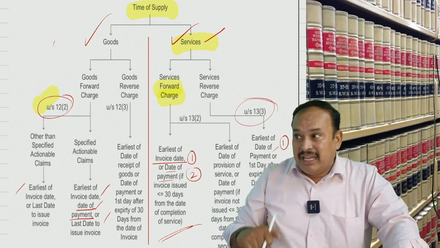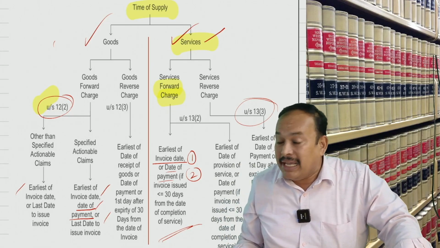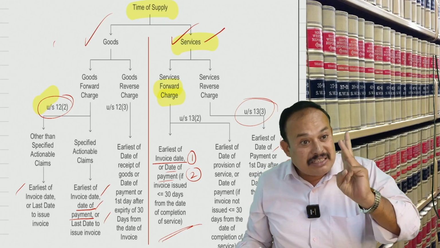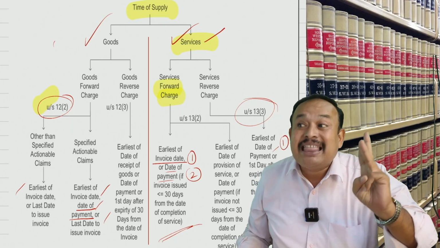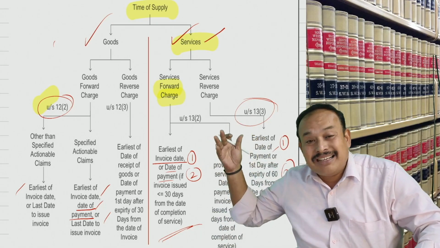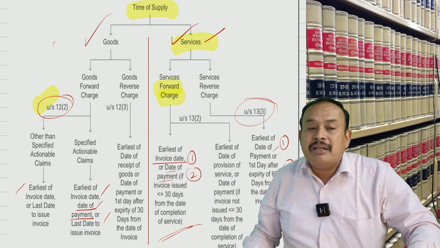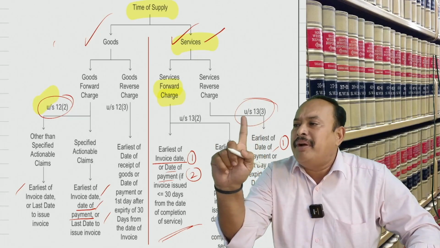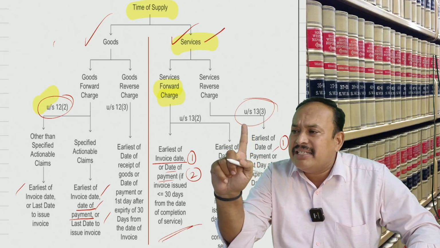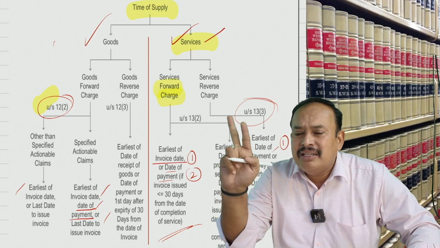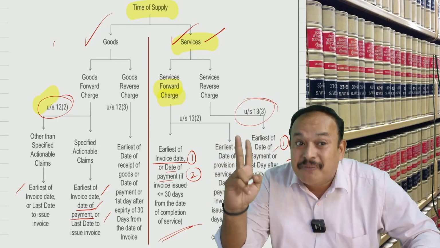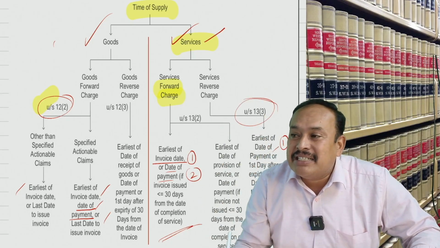But the time of supply for supply of goods, where RCM applies, is the date of receipt of goods, the date of payment, or the first day that occurs after expiry of 30 days from the date of invoice. Is it clear? Coming to supply of services where RCM applies, what is the time of supply? Date of payment, meaning the date of book entry or bank entry, whichever is earlier. Compare it with the first day that occurs after expiry of 60 days from the date of invoice.